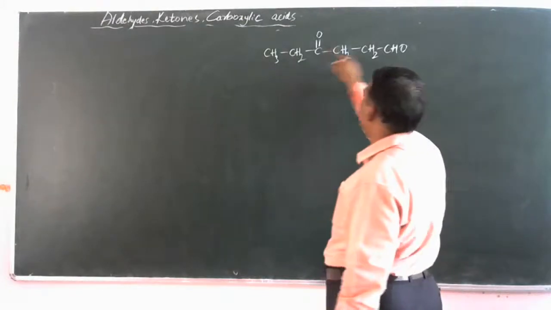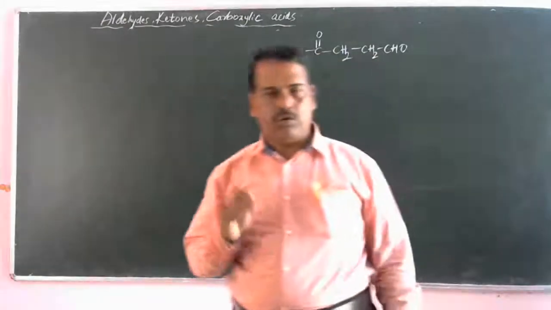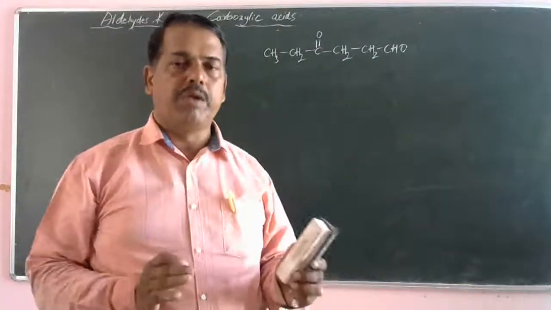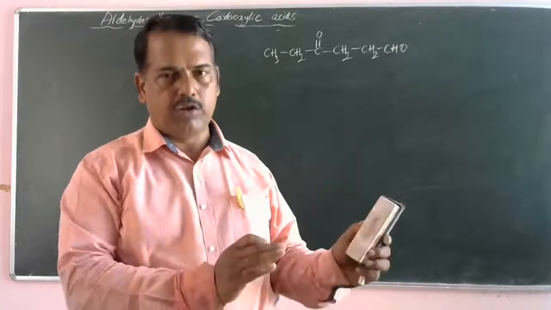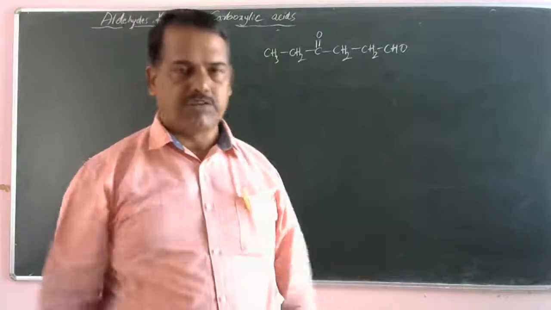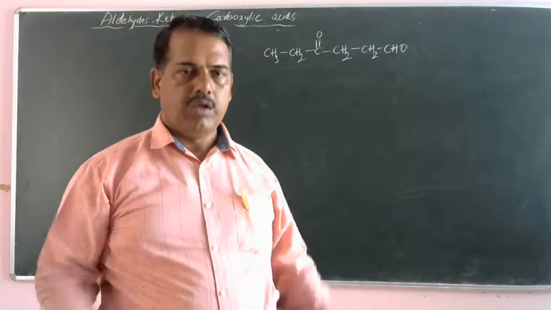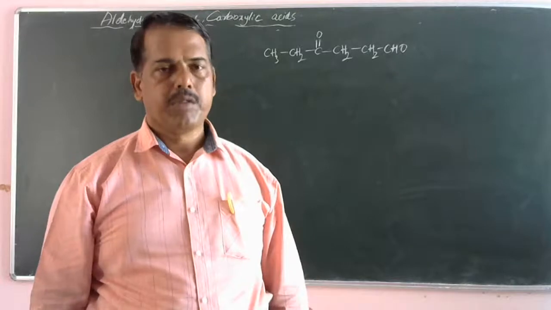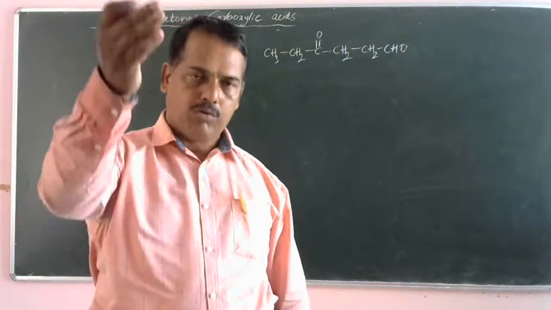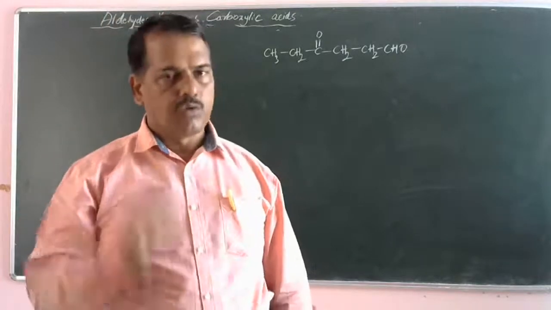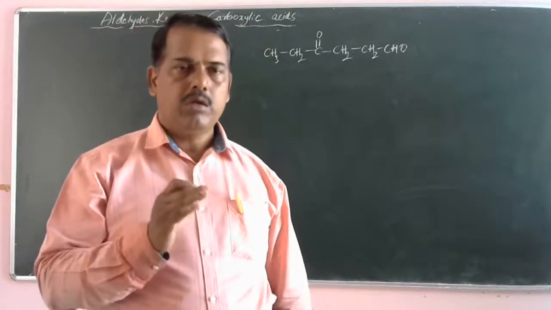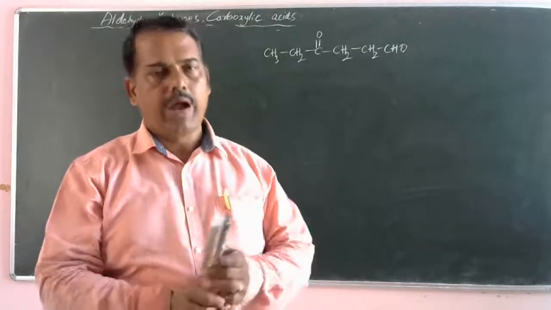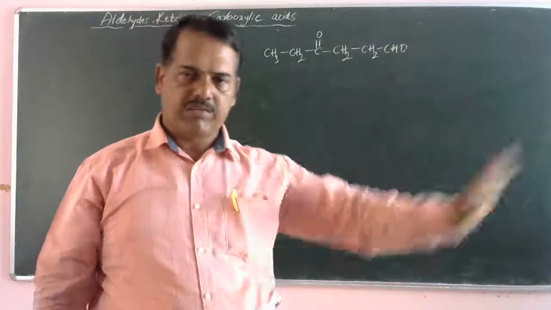When 2 functional groups are there on a carbon chain, preference will be given to one of the functional groups, which is called the principal functional group. See, in the arrangement of the functional group series, the aldehyde group lies above ketone. Therefore, one functional group will become a prefix and another will become the suffix.